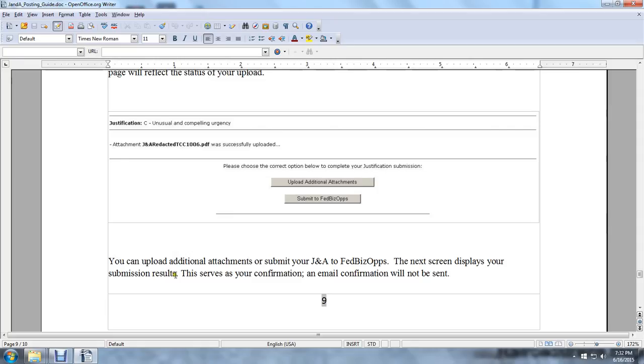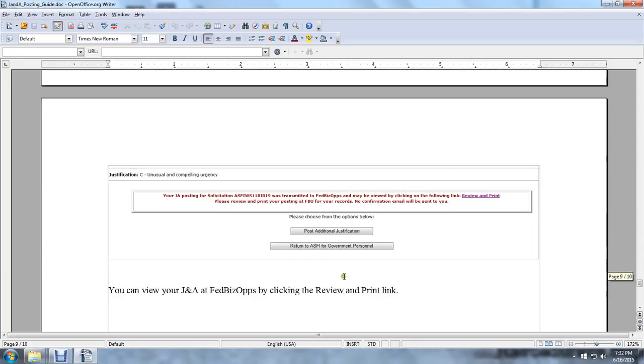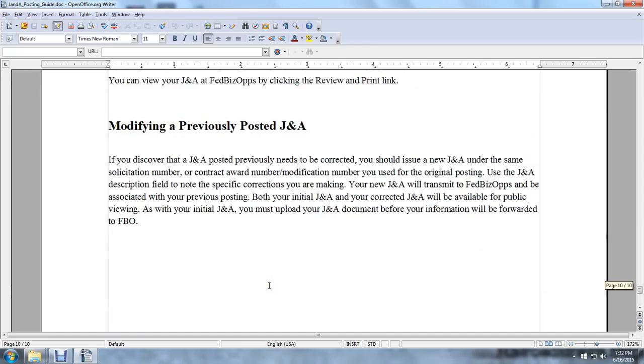The next screen displays your submission results and a confirmation email. If you do not receive a confirmation, it was not sent. You can post an additional justification, or you can review your justification and approval at Federal Business Opportunities by clicking the Review and Print link.